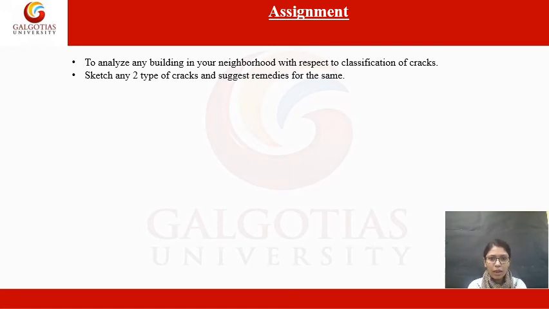You have to analyze that building with respect to the classification of cracks, and you have to click a number of photos of the particular cracks, and identify all these cracks. And then after identifying all these cracks, you have to sketch any two types of cracks, and then suggest some remedies for the same with respect to all the cases we discussed in earlier slides.